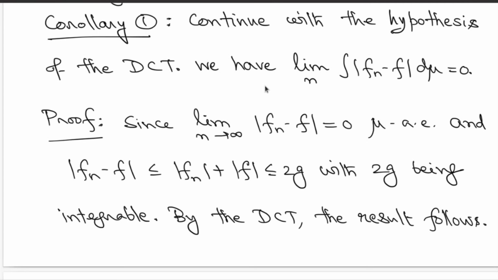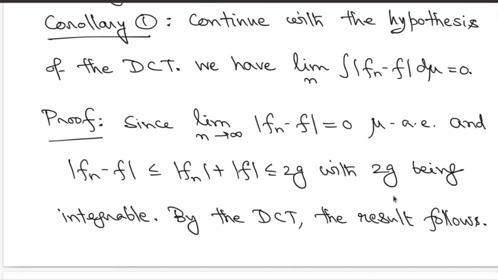But observe that the function mod fn minus f can be dominated by mod of fn plus mod of f. You have again said that almost everywhere these are dominated by g, so fn's are dominated by g and mod f is also dominated by g almost everywhere. Therefore, in an almost everywhere statement, you get the bound 2 times g for the modulus of fn minus f.